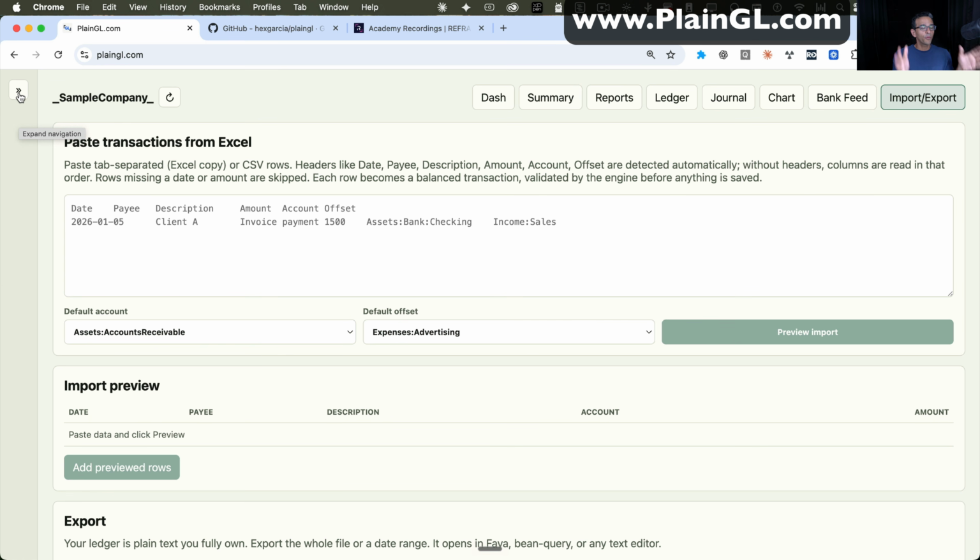Now, what is the point of me showing you this? Well, first of all, to show you that an accountant that knows nothing about programming, with a little bit of patience, with Claude or ChatGPT, you could build something that resembles your own software. Now, at the end of the day, maybe you want to build your own accounting software. Maybe you want to build your own custom solution, a CRM, a practice management, a task manager, whatever. But I encourage you, whether you're an accountant or not, to get into software programming.